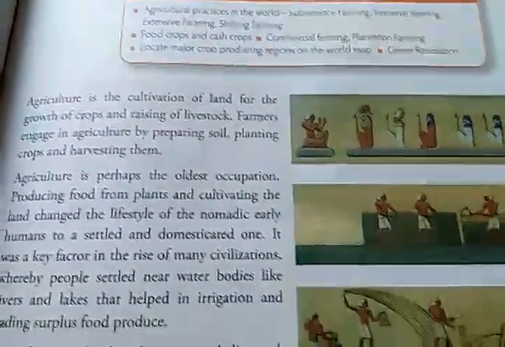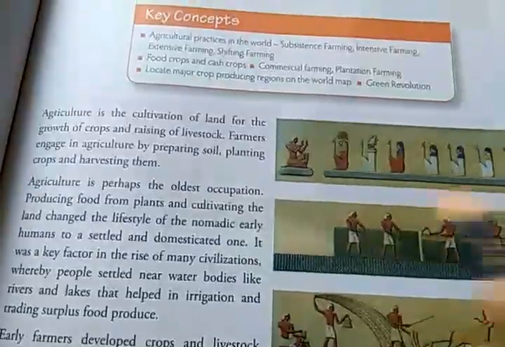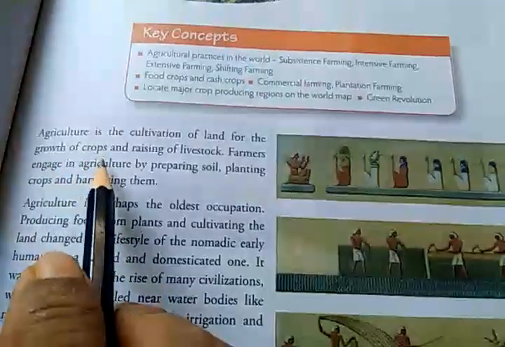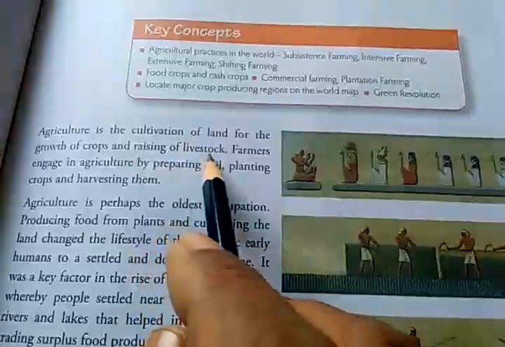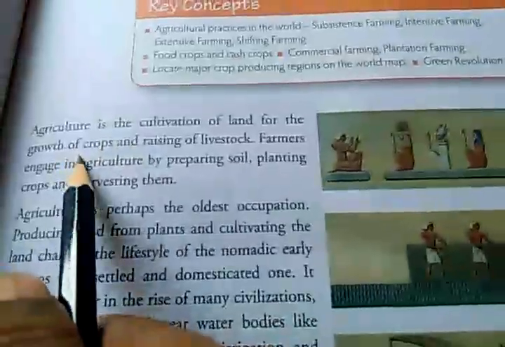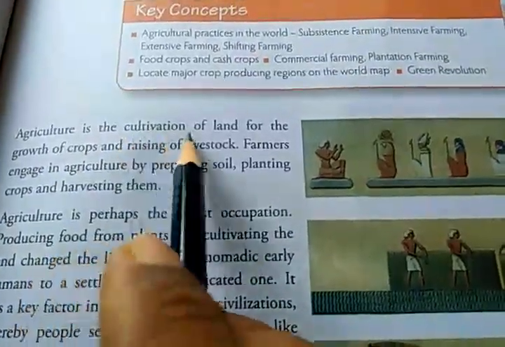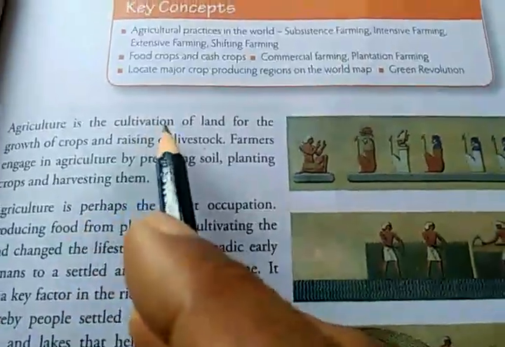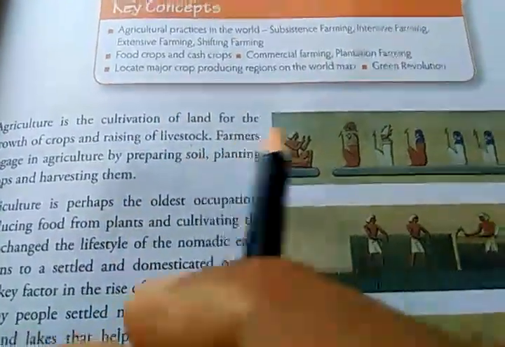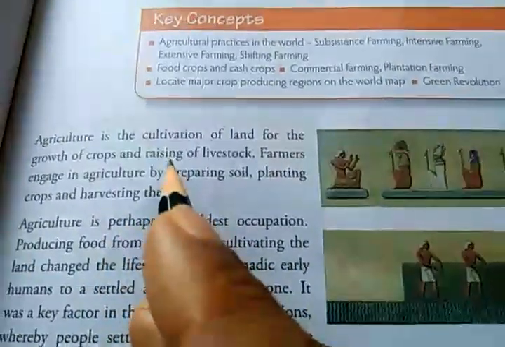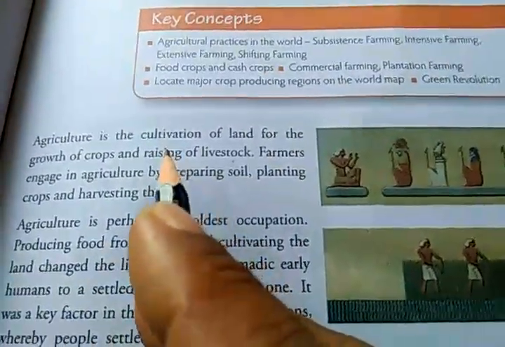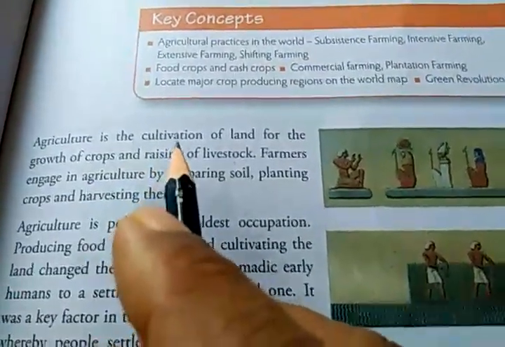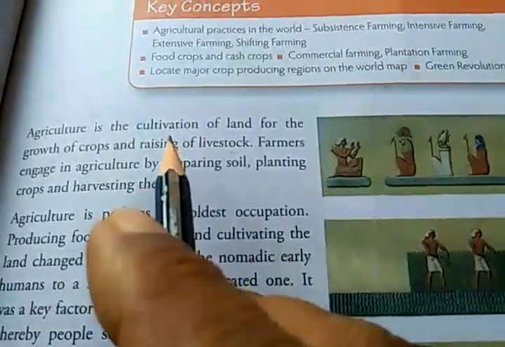Agriculture. Agriculture is the cultivation of land for the growth of crops and raising of livestock. So what is agriculture? Agriculture means cultivation of land. You must have seen the farmers working in the field. First they prepare the field by plowing it. Earlier, and now also, animals like ox or buffalo are used to plow the field. Now tractors are used.